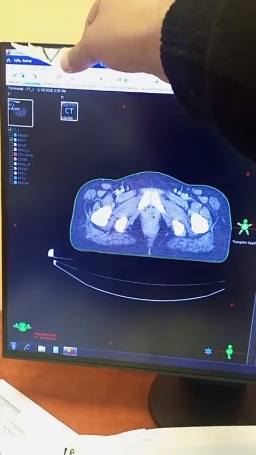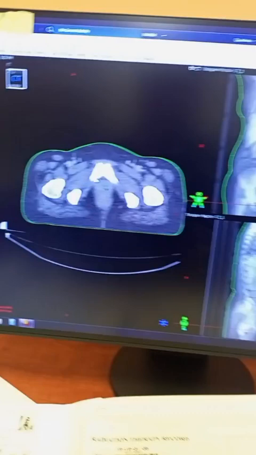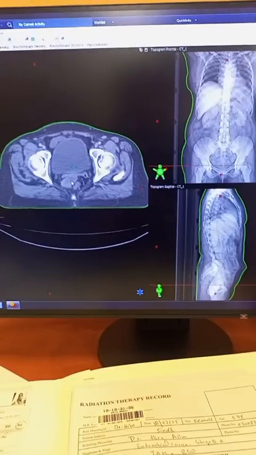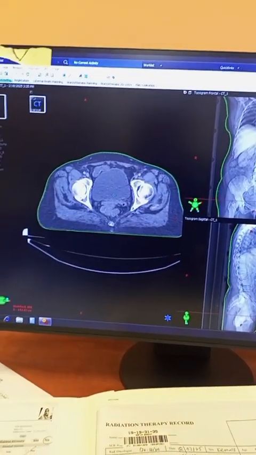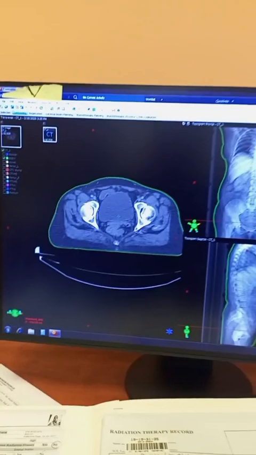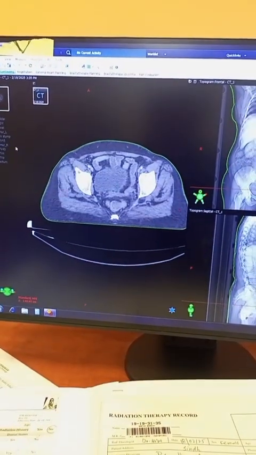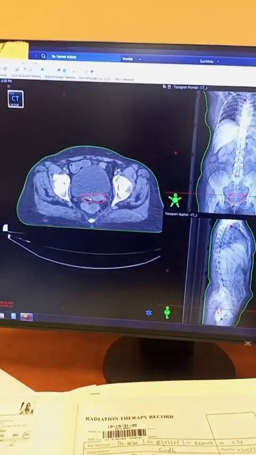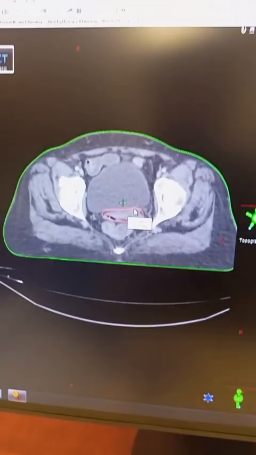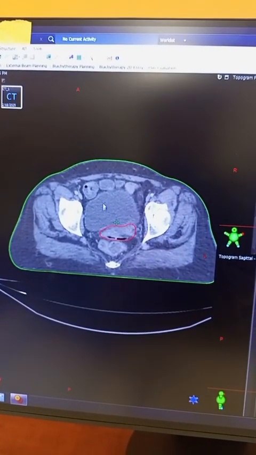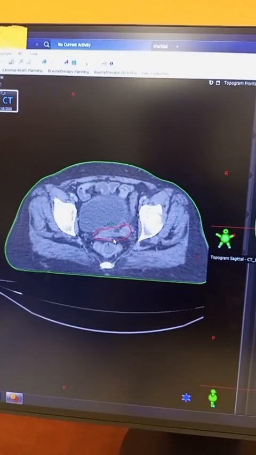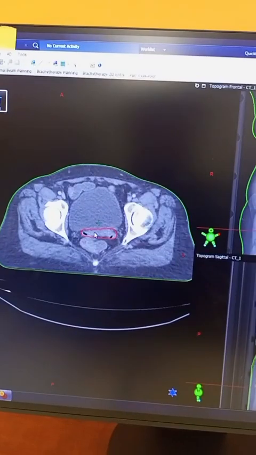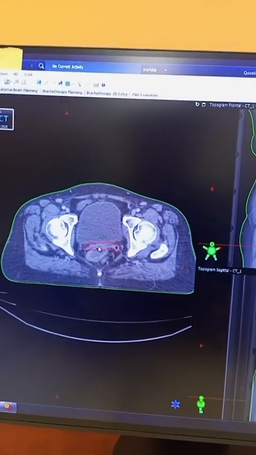So how do we mark this patient? Initially we make the stump for this patient. This is the stump we have made in this patient. This stump is in between the bladder and the rectum. This is the leftover stump of the hysterectomy, or the uterine cervix we have remaining.